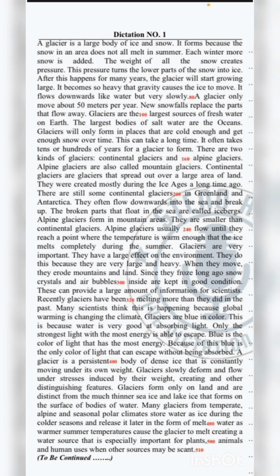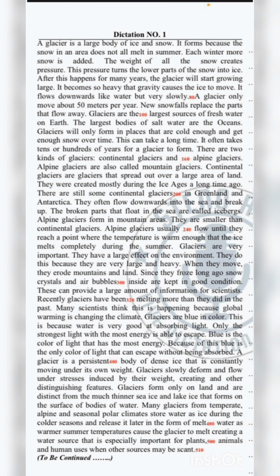They were created mostly during the ice ages a long time ago. There are still some continental glaciers in Greenland and Antarctica. They often flow downwards into the sea and break up. The broken parts that float in the sea are called icebergs.